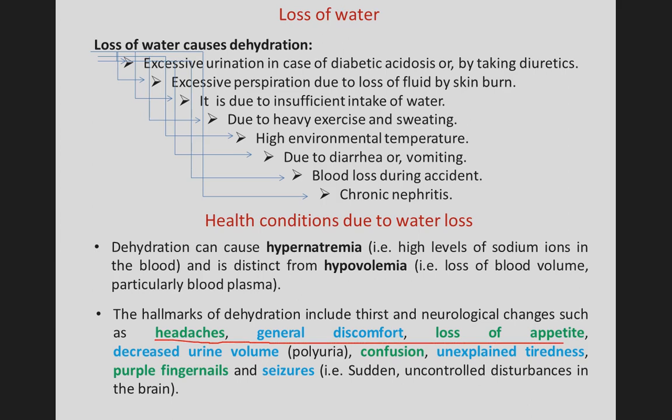Furthermore, decrease in urine volume, confusion, tiredness, purple fingernails and seizures. Seizure means sudden uncontrolled disturbances in the brain.